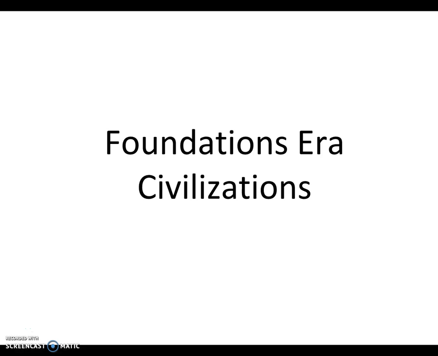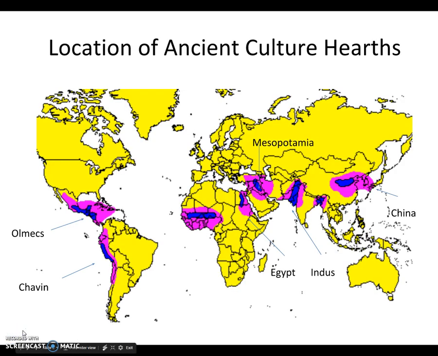These civilizations are also known as the River Valley Civilizations. Here's a map to show where these River Valley Civilizations were located. We have Mesopotamia, which is between the Tigris and Euphrates rivers. We have the Indus people, along the Indus River. We're going to study the Shang in China, along the Yellow River. We'll study Egypt, along the Nile River, the Olmecs, and then the Chavín.